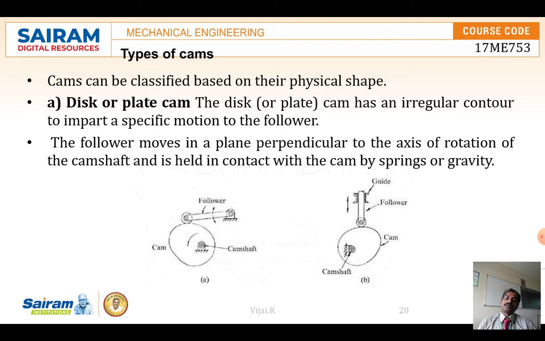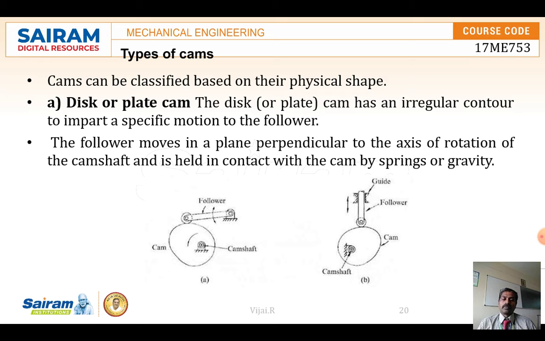The disc or plate type cam is rotated eccentrically, where we are pivoting the disc, so it has an irregular contour.